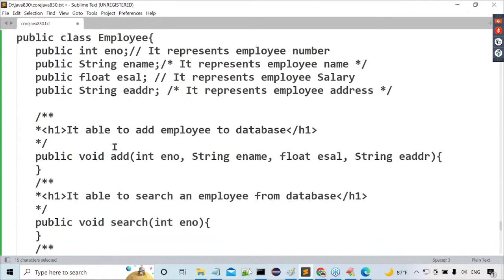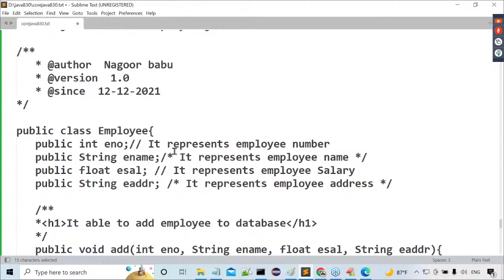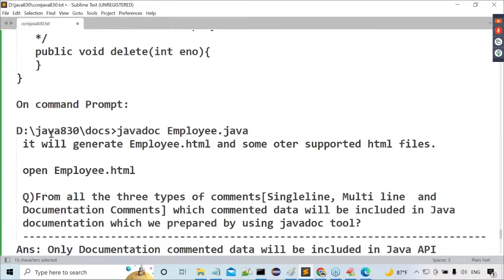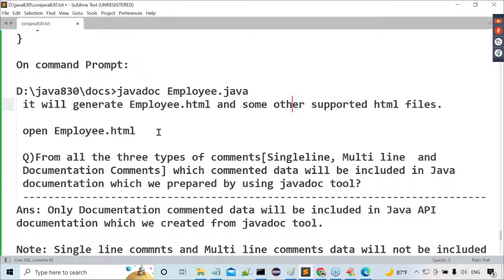Okay, fine. Coding part. Inside this code, what I included: single line comment, multi-line comment, and documentation comment. Everything I included here. Program I prepared. Then after that, on command prompt, I've used Javadoc space Employee.java. It will generate Employee.html and some other supported files. That's okay. Open Employee.html and see the API documentation. Right, sir. Open HTML and see the API documentation.